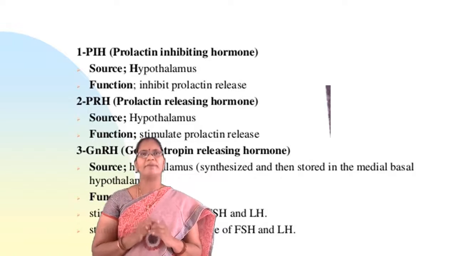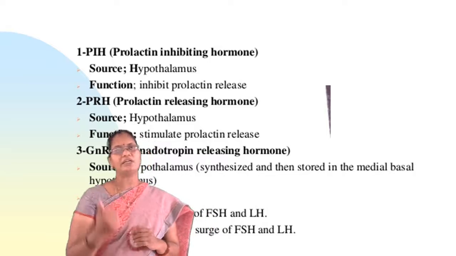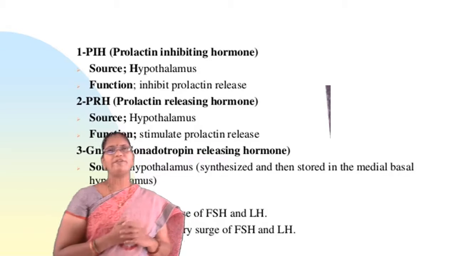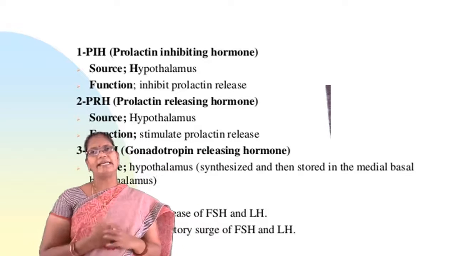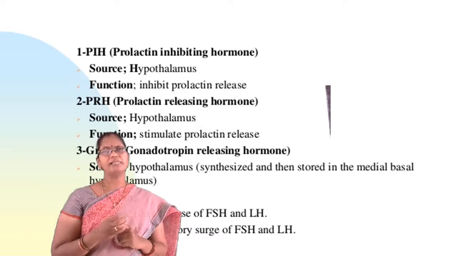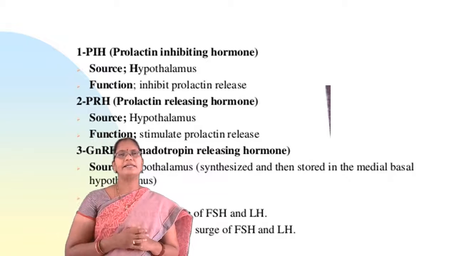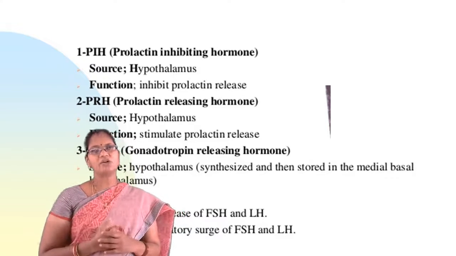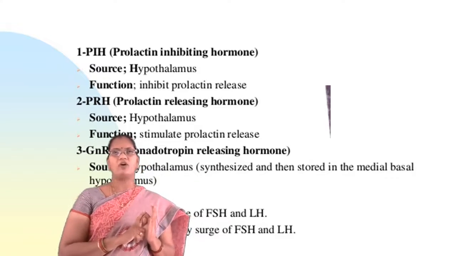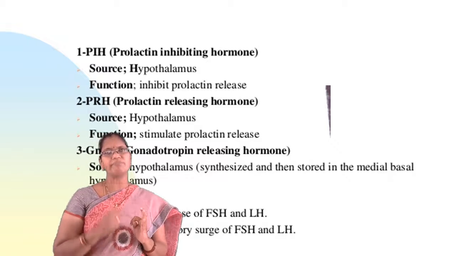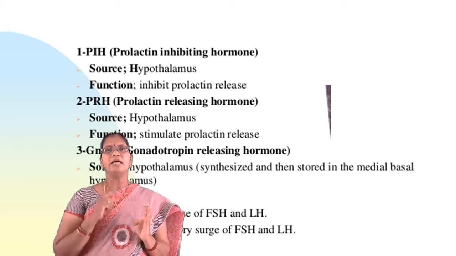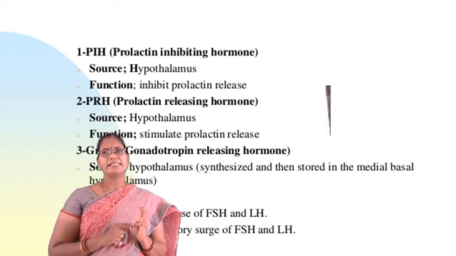stimulates prolactin release. And the third category is gonadotropin release hormone, which is represented as GnRH. The origin is the hypothalamus. So GnRH is secreted from the hypothalamus, and the main function of this hormone is to stimulate the tonic release of follicle stimulating hormone and luteinizing hormone, which play an important role in gestation and pregnancy. So the main function of gonadotropin release hormone is to stimulate the release of FSH and luteinizing hormone.